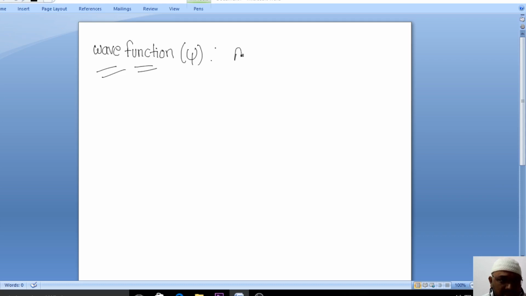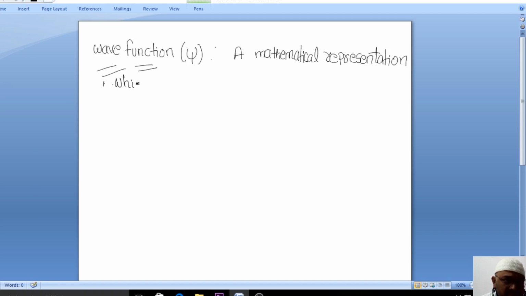The wave function is nothing but a mathematical representation which provides complete information of the system.